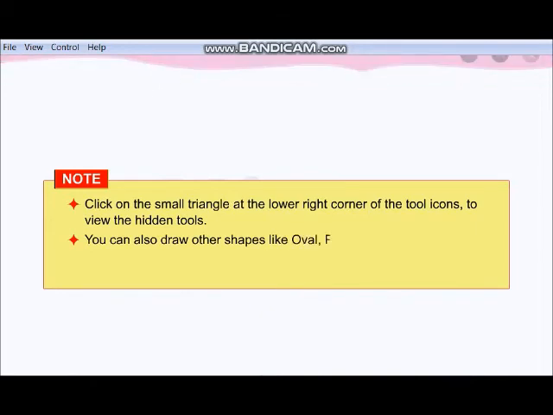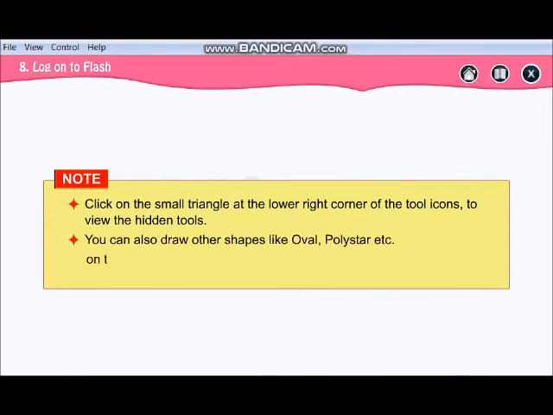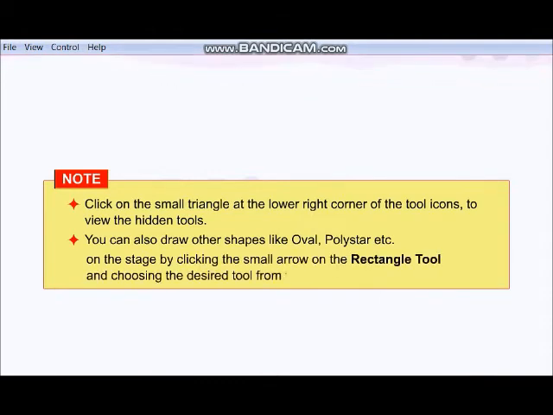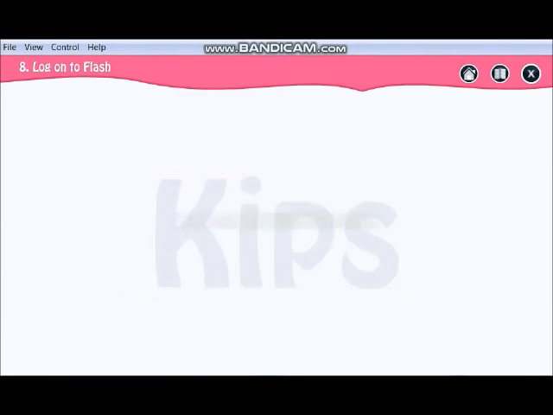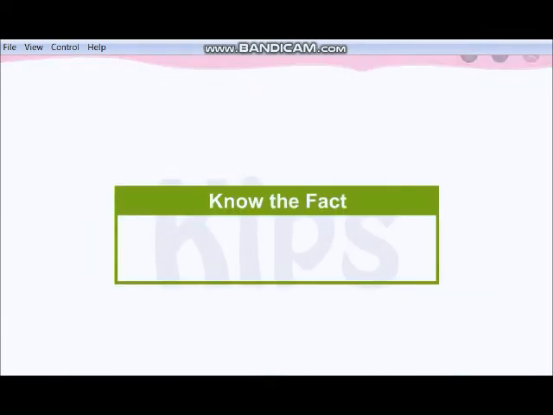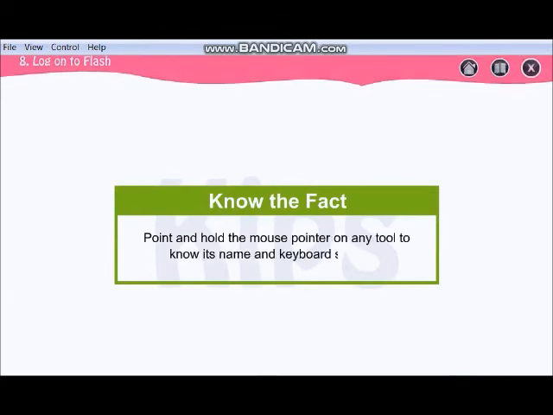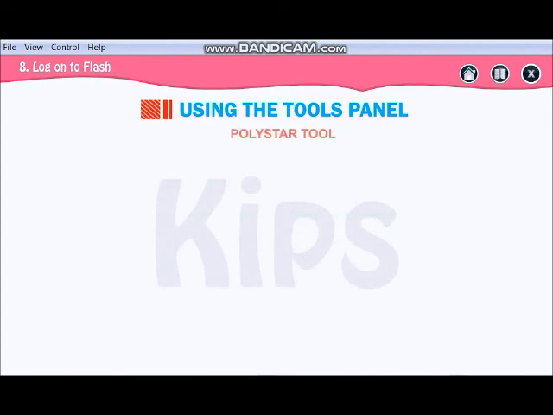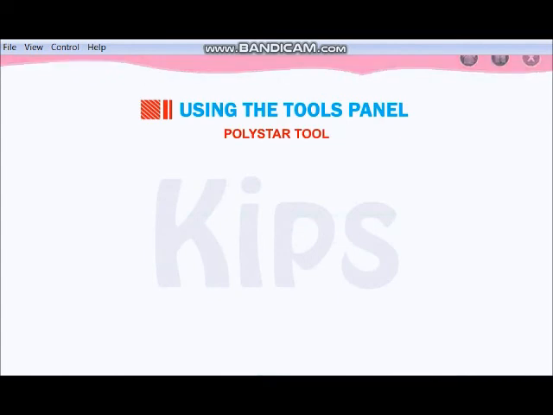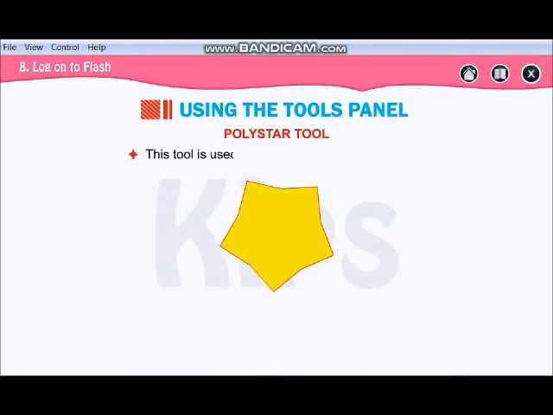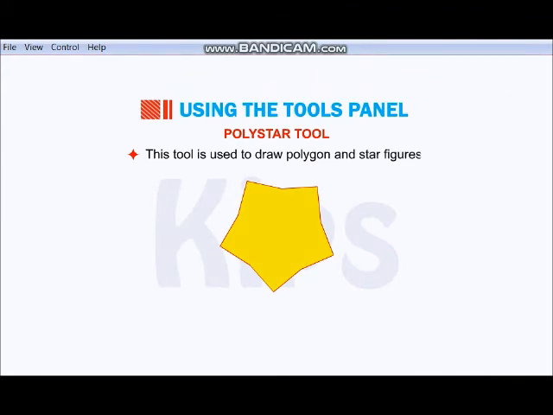You can also draw other shapes like oval, polystar, etc. on the stage by clicking on the small arrow on the rectangle tool. Now again, fact file: point and hold the mouse pointer on any tool to know its name and keyboard shortcut. If you want to know any tool's shortcut, click there.